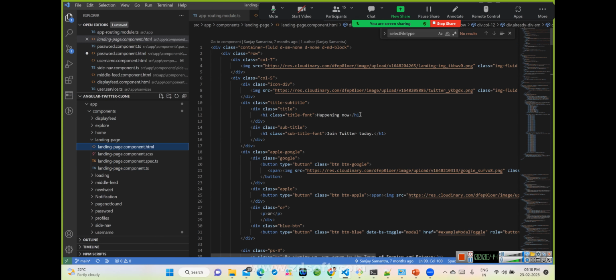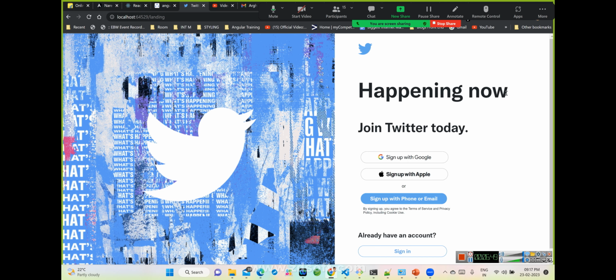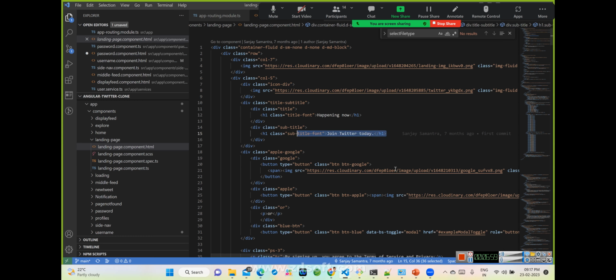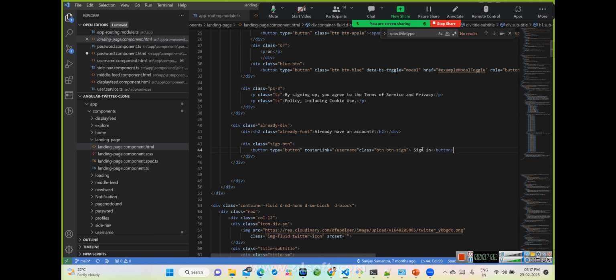See, "Happening now" and "Join Twitter today", these are all here. These are some dummy things written over here, but the main thing is done with the sign in. There are multiple things here. In case of sign in, if someone is clicking sign in, in a real case we should have a user ID and password. But here we are just redirecting to the username route, where we will get the user ID and password. Okay, just changing it to a different route.